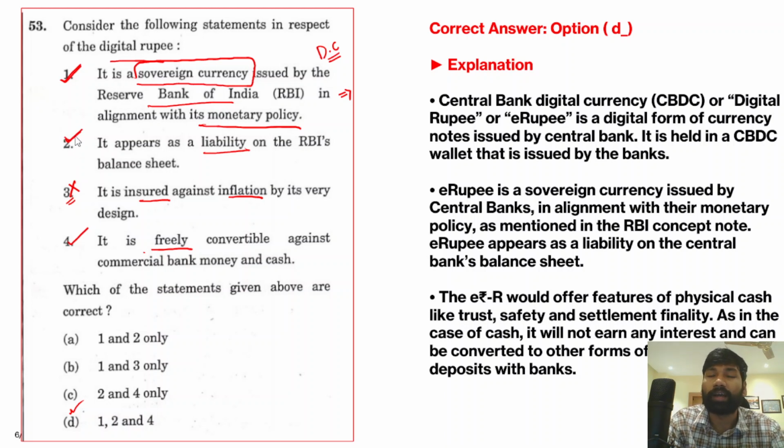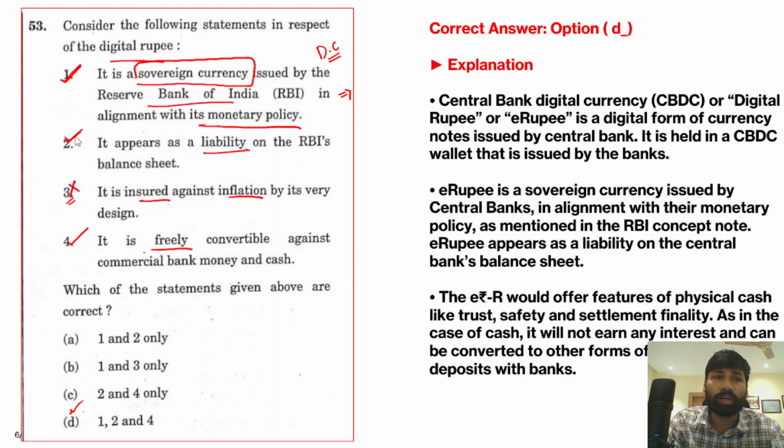Yes, of course, any form of currency which is being issued by the Reserve Bank of India is considered a liability on the part of RBI. So in the case of digital rupee also, it is a liability on the part of the Reserve Bank of India. Third statement: it is insured against inflation by its very design. This statement is absolutely incorrect, because no currency in the world can be insured against inflation, because inflation has multiple factors.